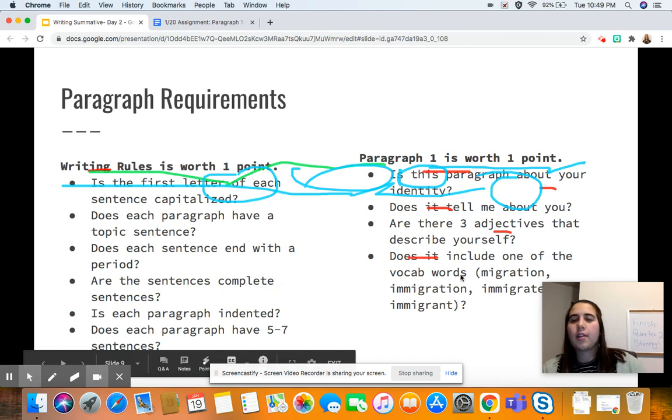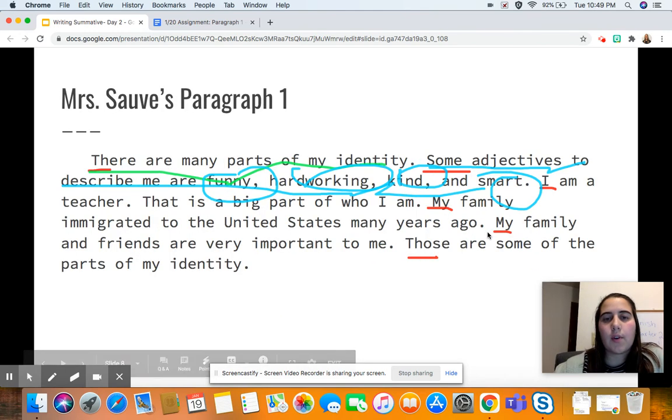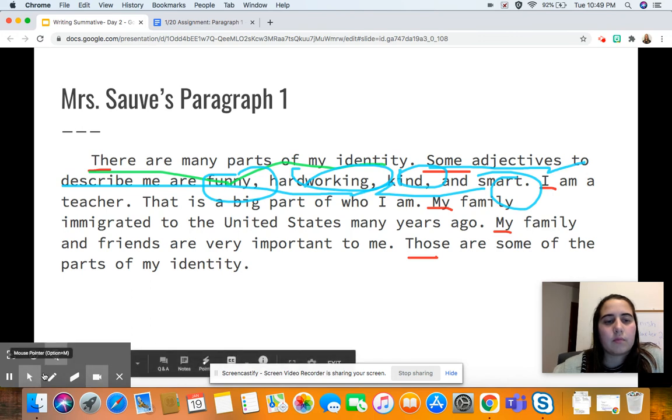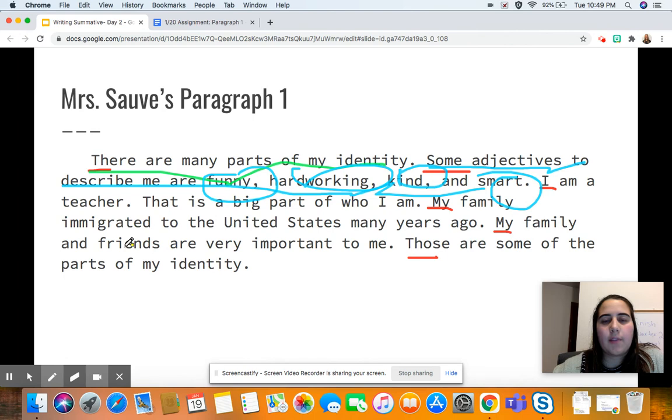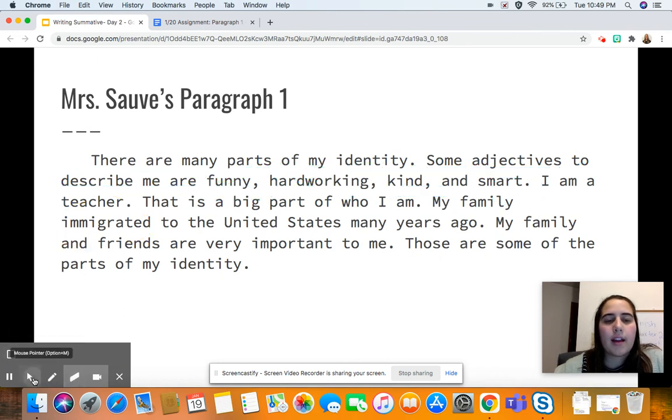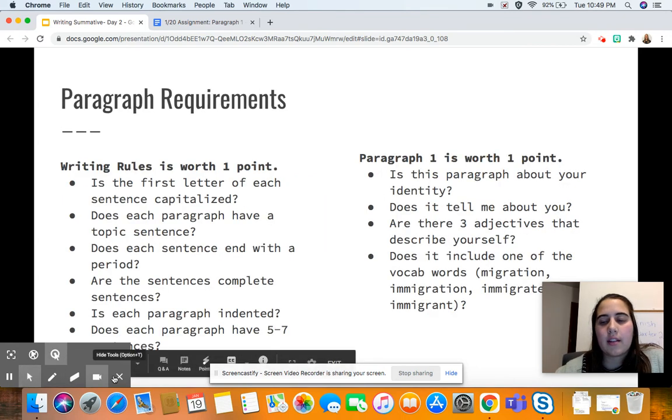Do I have one of those vocab words? So let's go check for the vocab words. I'm looking for one of our vocab words, and that is right here, the word immigrated. So by doing all of these things, I was able to check and see that I have all of the parts done that I need to do.